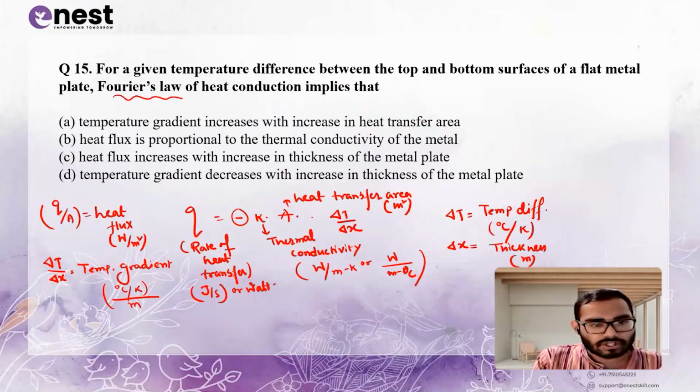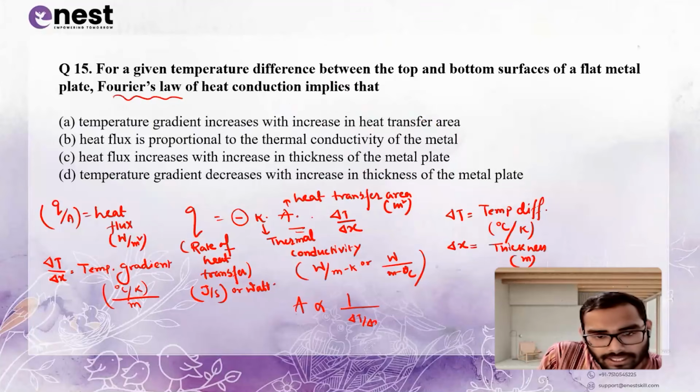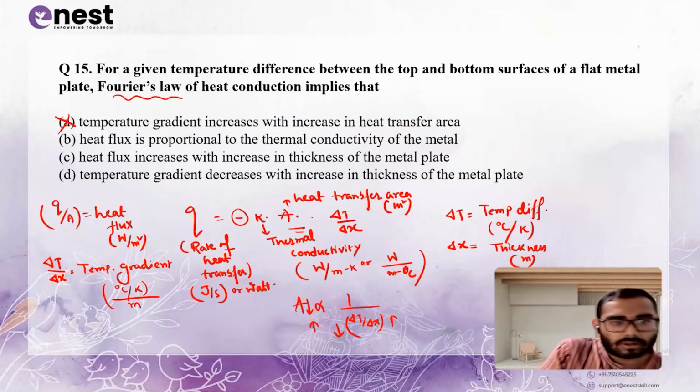Now, what we have to check? Temperature gradient increases with increasing heat transfer area. See, from this equation, A is directly proportional to 1 by delta T upon delta X. So, if the temperature gradient increases, area will decrease. And if the area increases, the temperature gradient will decrease. So, the option is wrong.